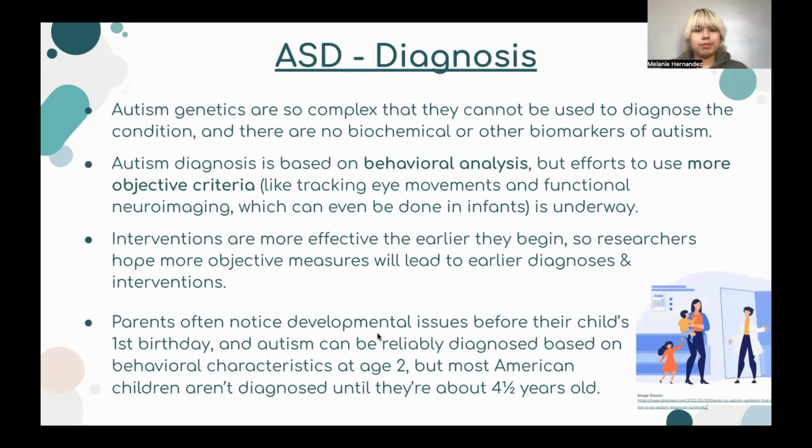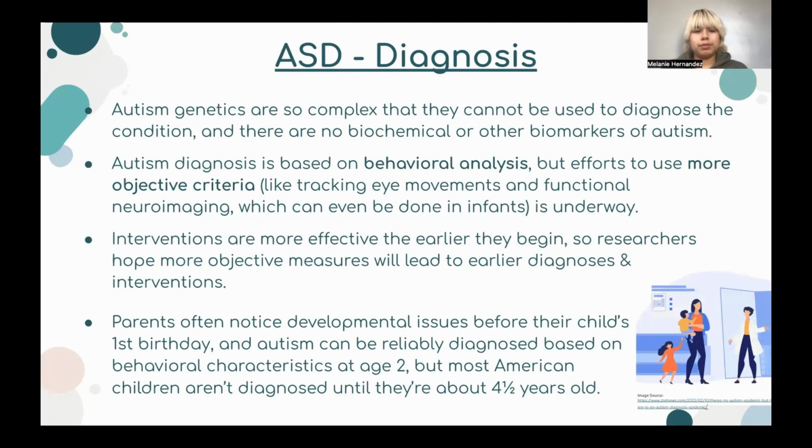Because autism genetics are so complex, they cannot be used to diagnose the condition, and there are no biochemical or other biomarkers of autism. Autism diagnoses are based on behavior analysis, but efforts to use objective criteria are underway. It is noted that interventions are more effective the earlier they begin.